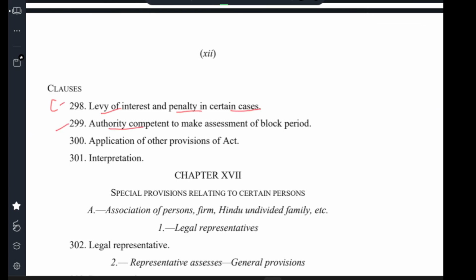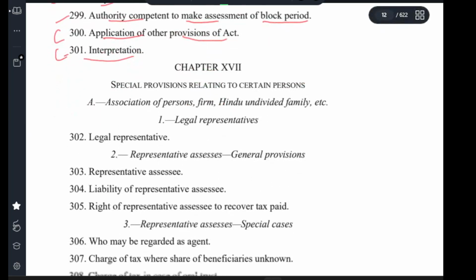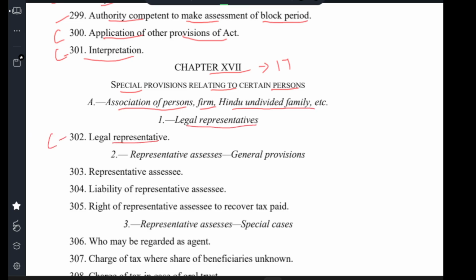Clause 299 authority competent to make assessment in block period. Clause 300 application of provisions of act. Clause 301 interpretation. Chapter 17 special provisions relating to certain persons. Association of persons, firm, Hindu undivided family, HUF. Legal representative. Clause 302 legal representative.